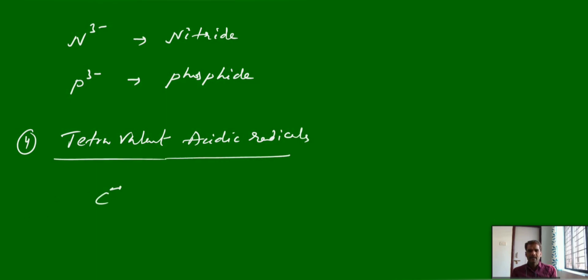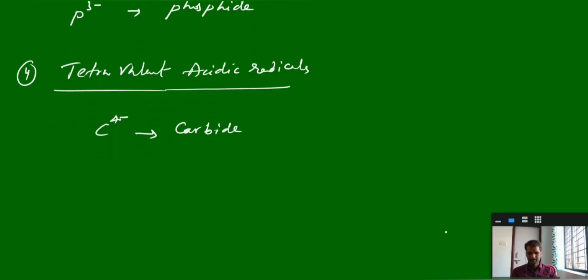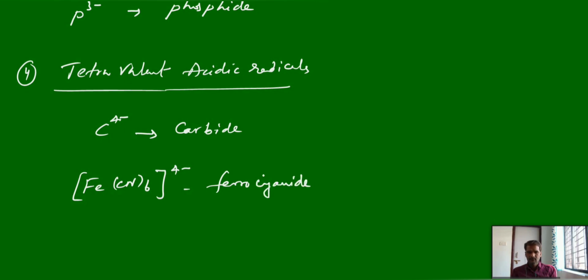You can take carbides, mostly C4 minus. Some complexes, this one is ferrocyanide. So like this we can take a few examples. Tetravalent we use very rarely. Mostly monovalent, bivalent.